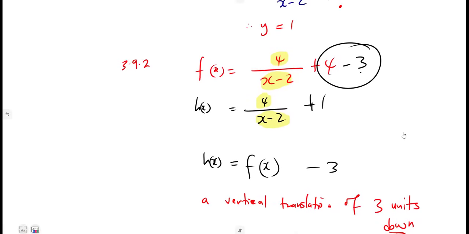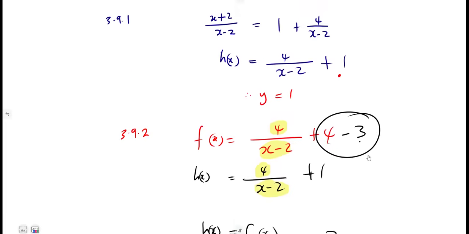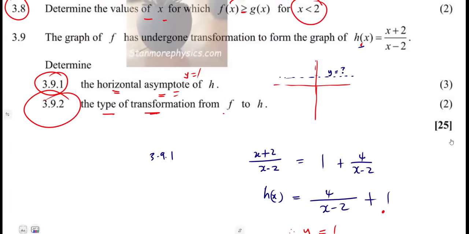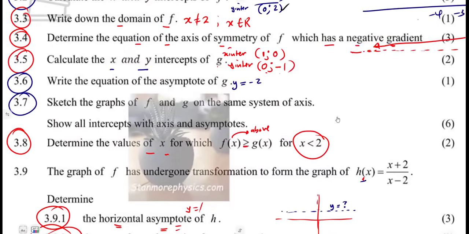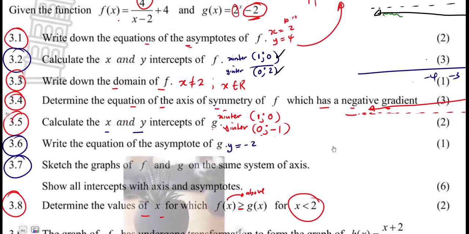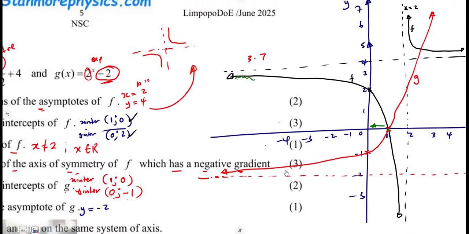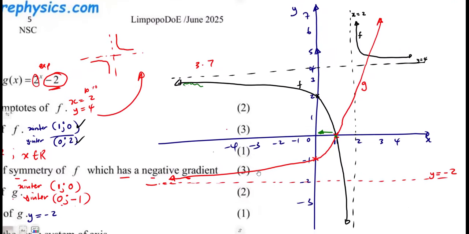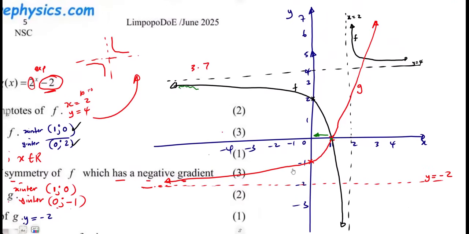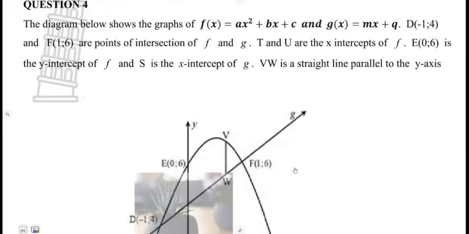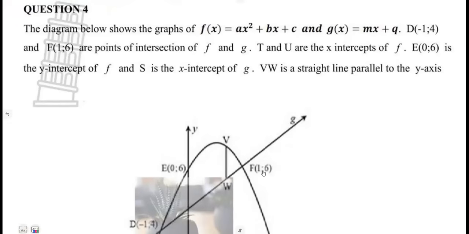But as you can see, that was it for question number 3, a total of 25 marks. It was an understandable question, just a lot of things that you have to remember, and also the sketching part. So guys, I advise you, take your grade 11 mathematics seriously.